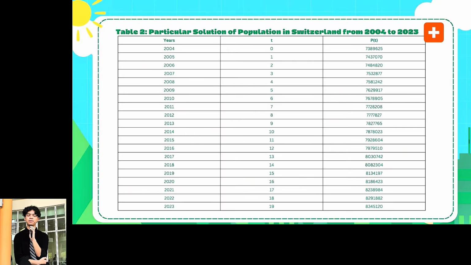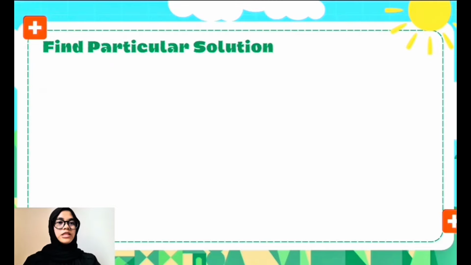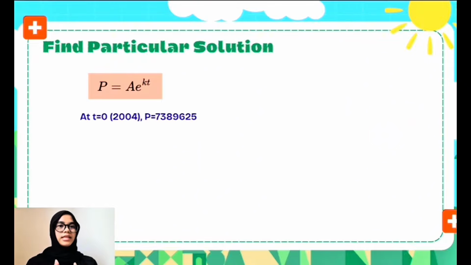For this part, I will explain the calculation, which is this particular solution already derived from the general solution. Okay, first things first, we use the given information from the table, which is t equal to 0, which represents 2004, and the population P is equal to this value.